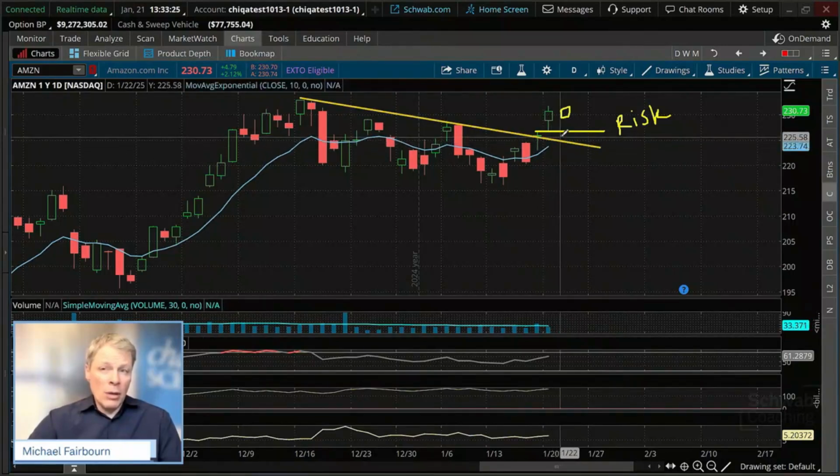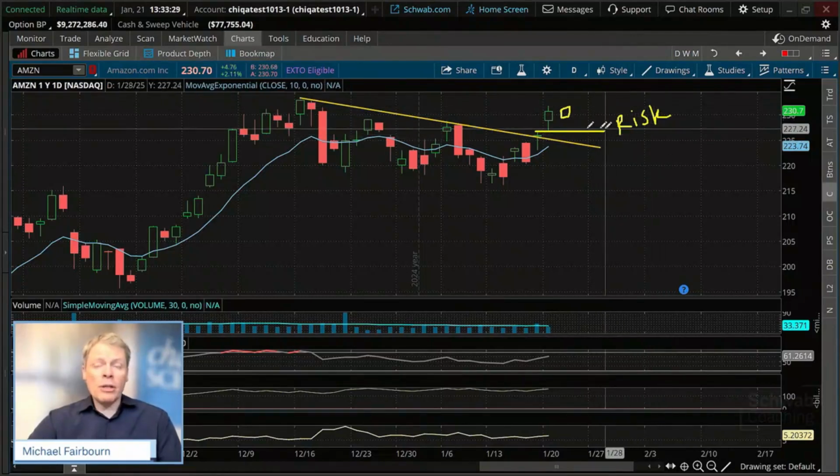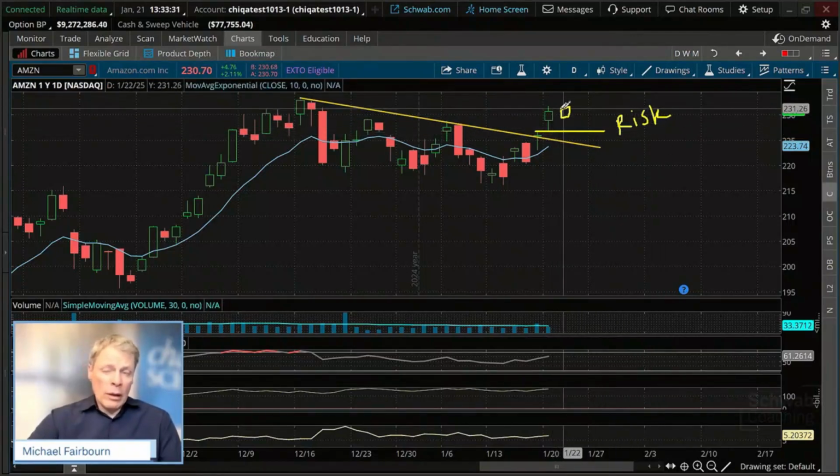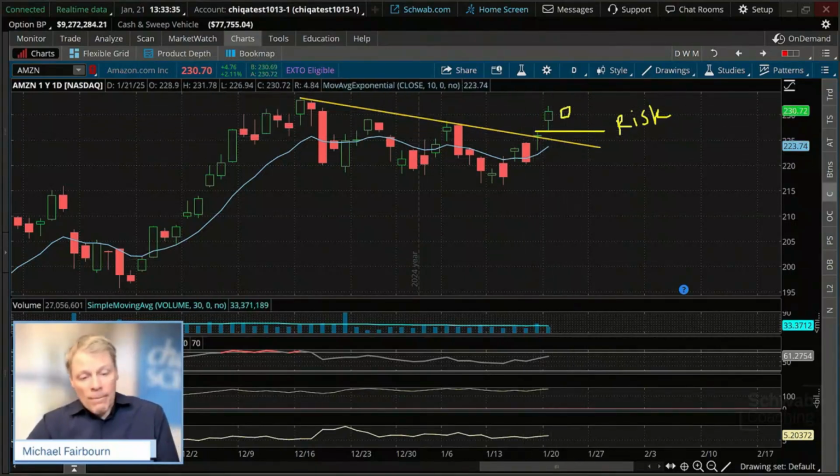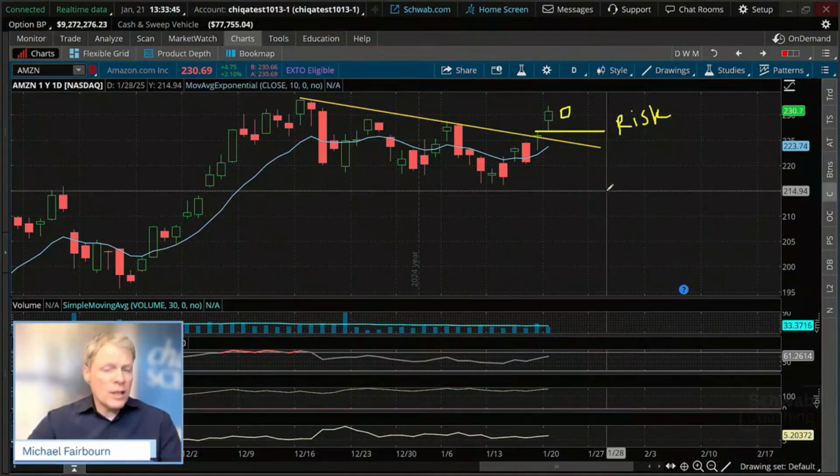We definitely would want to stick with our max risk first, which is this low. We think that it's going to continue to go up, so we're very cautious about it. But this is where those 50 shares really make a huge difference. Think in terms of risk with me, folks.